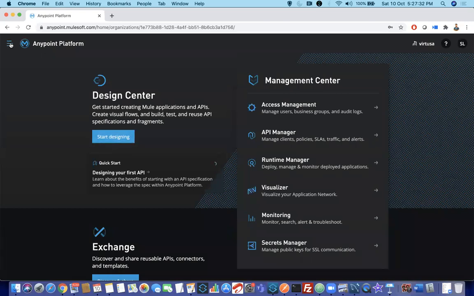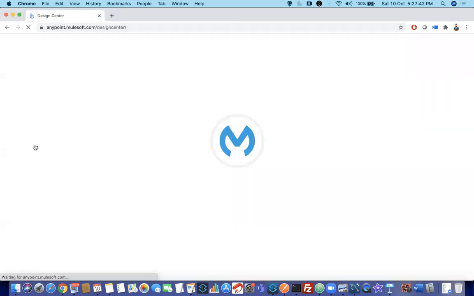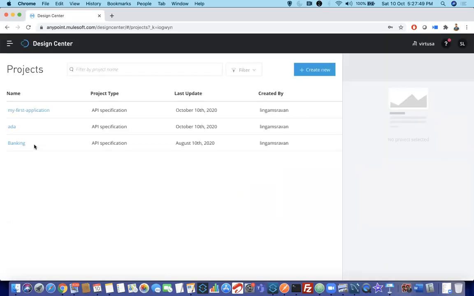There are multiple features. I have discussed this in session 1, so go through the video: Design Center, Exchange, API Manager, all these things. Today we will be concentrating on Design Center. Design Center is the place where you will be designing your application, your API specification. That means you are designing your API. Click on create new. Here you can see a blue button called create new.